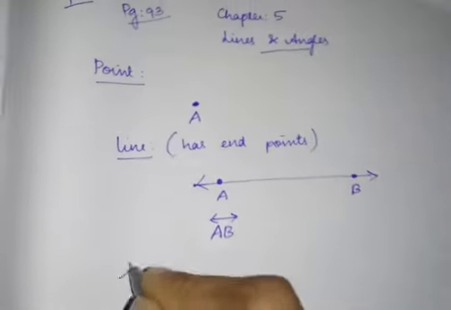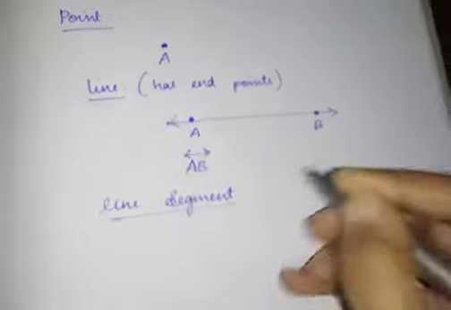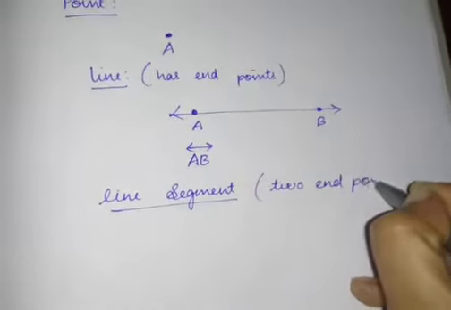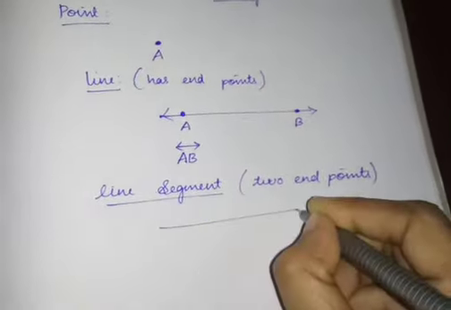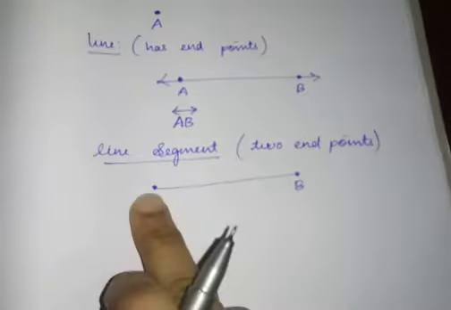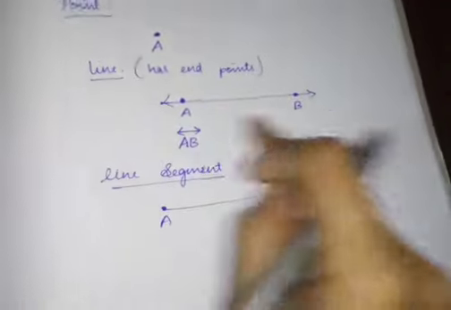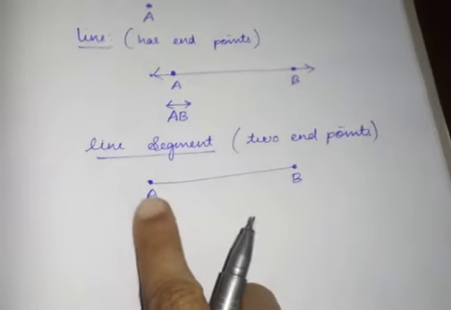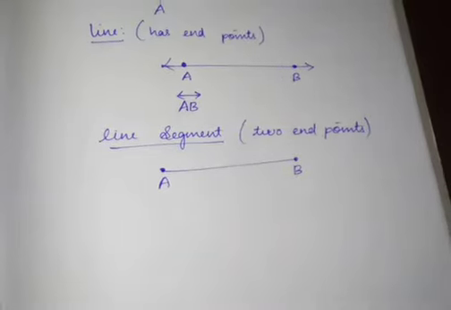Next is your line segments. Line segments have two end points. So I'll draw one line segment now, children. See, arrow mark meaning is it will go in both directions. That is the meaning of arrow mark. But for a line segment, there is an end point on each side. That is the actual meaning of line segment.